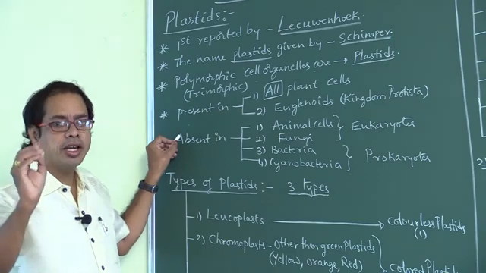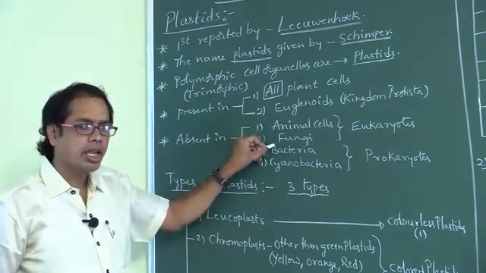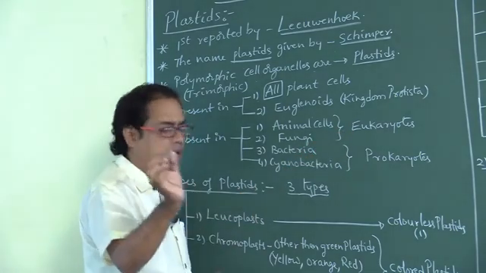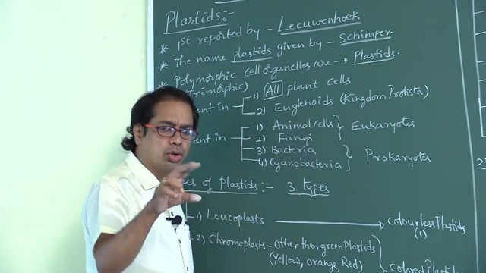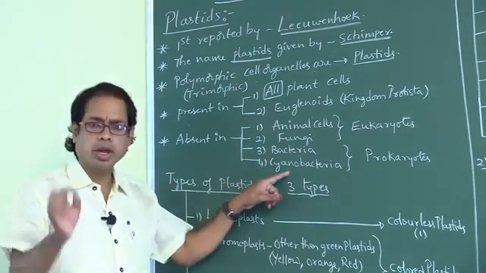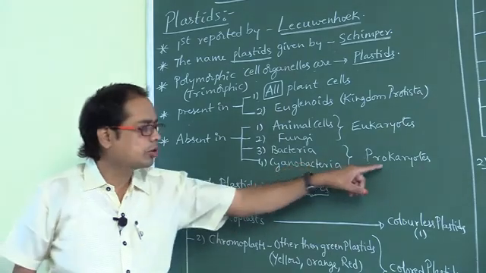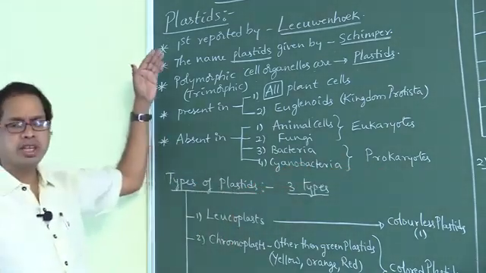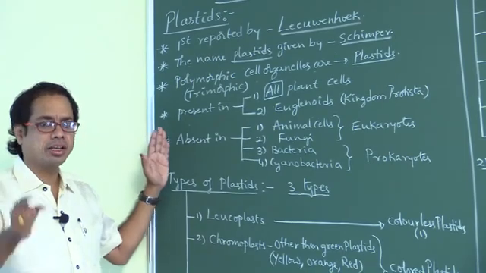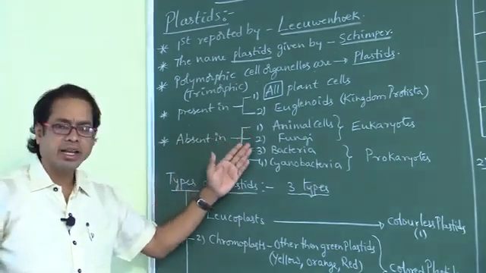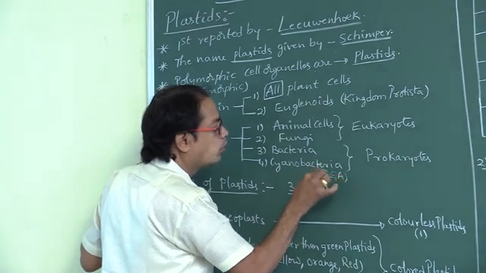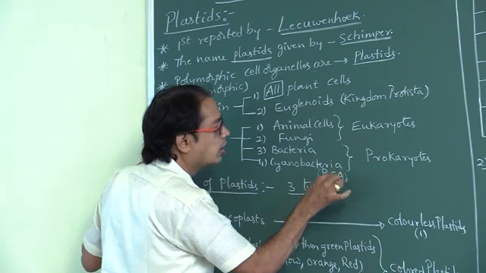These plastids are absent in animal cells, fungi, bacteria and cyanobacteria. Animal cells and fungi belong to eukaryotes. Bacteria and cyanobacteria together are called eubacteria, which belong to prokaryotes. Cyanobacteria is also called blue-green algae.